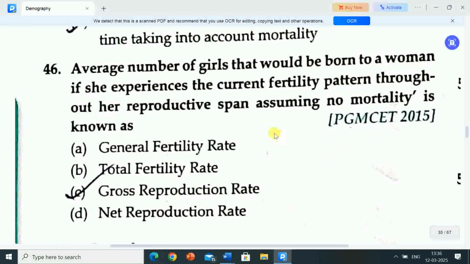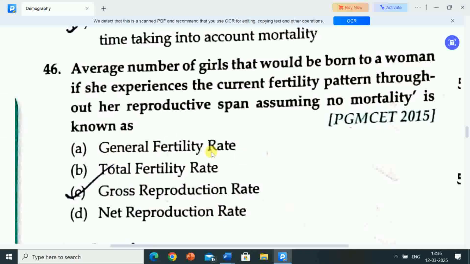Next question is, average number of girls that would be born to a woman if she experiences the current fertility pattern throughout her reproductive span, assuming no mortality, is known as.